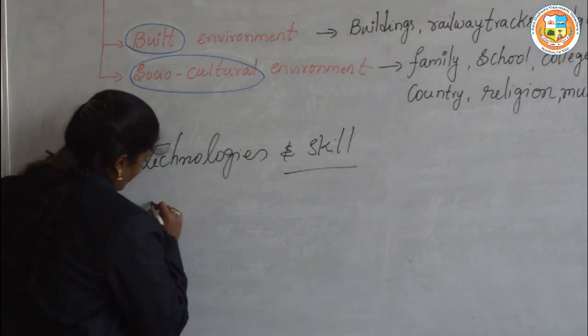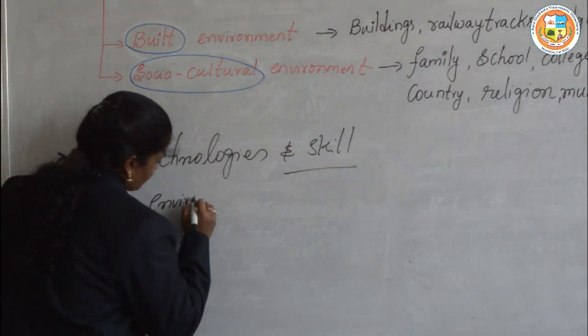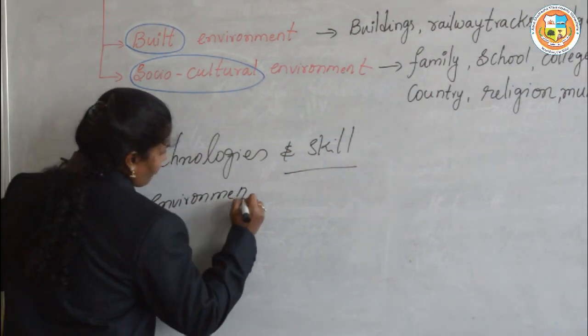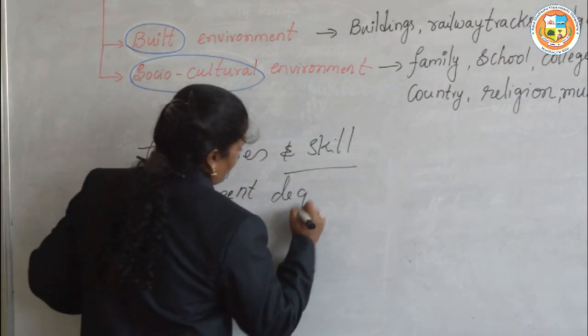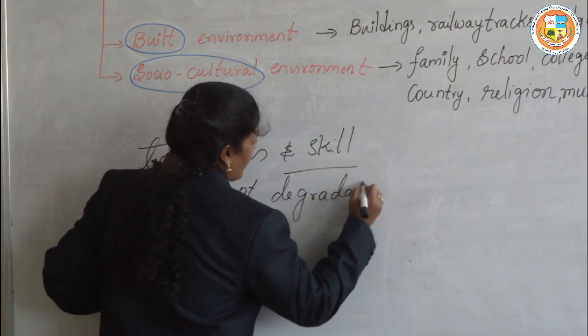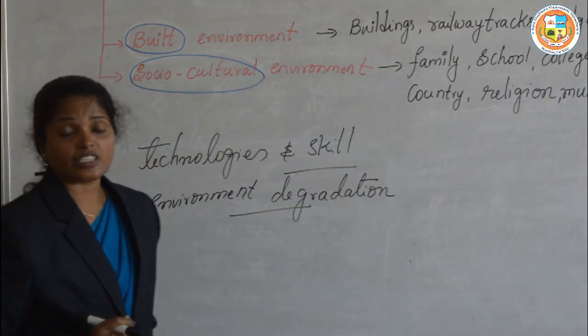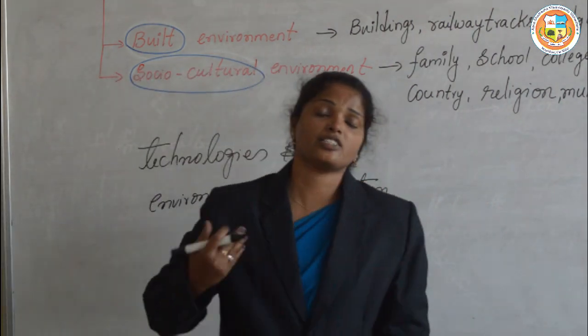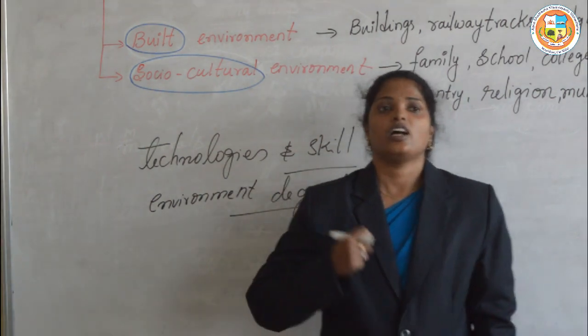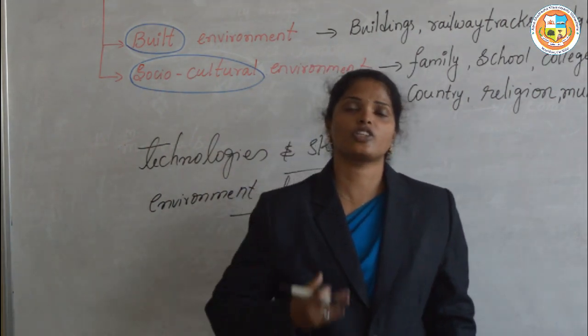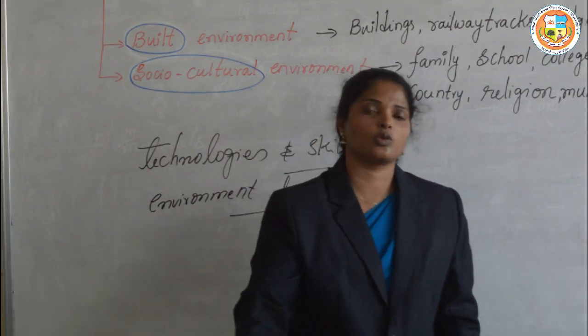This has led to environment degradation, as the population has increased and as the demand for goods has increased slowly.